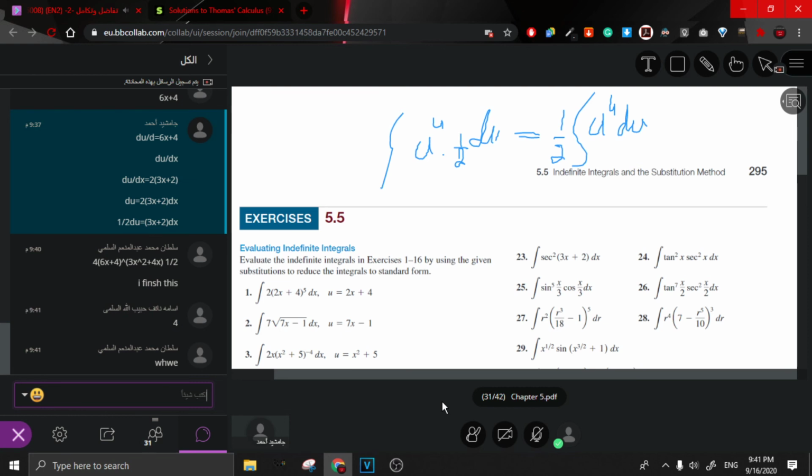So I write here it is equal to 1 by 2 times u power 5 divided by 5, plus some constant.